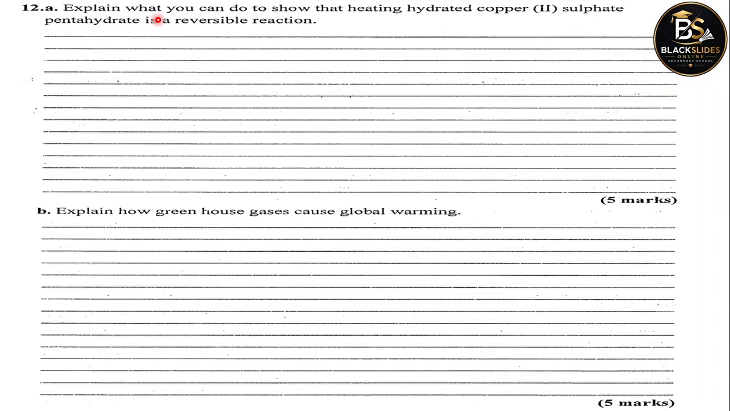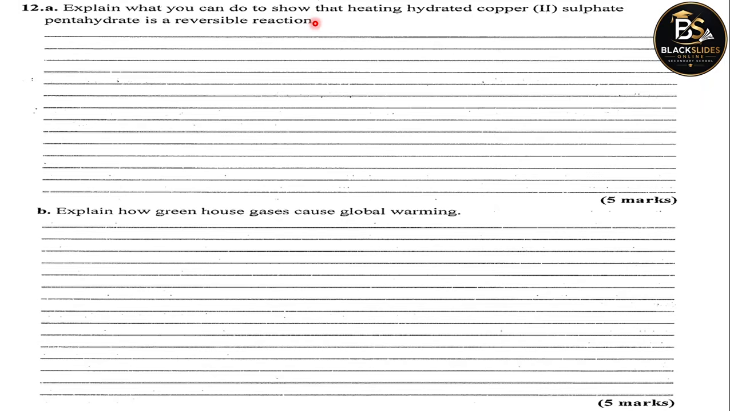Lastly, explain what you can do to show that heating copper sulfate pentahydrate is a reversible reaction. The question says hydrated copper sulfate pentahydrate, which is a repetition; copper sulfate pentahydrate means there's water there already. There's no need to say hydrated again. How can we use this to show that heating copper sulfate pentahydrate is a reversible reaction?